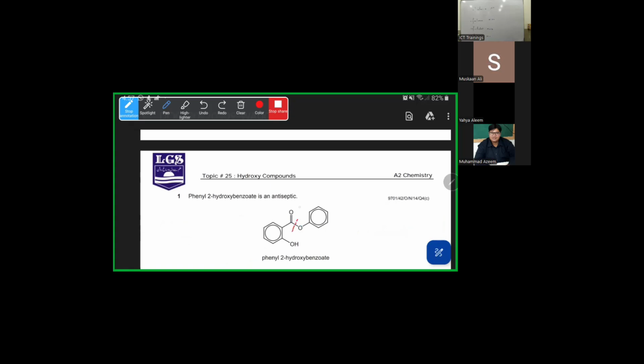If you do acidic hydrolysis, water is used, and OH attaches with the O and H attaches with the other O in acidic hydrolysis. But if you do basic hydrolysis with NaOH, so ONa would attach up here and H would attach up here, so this bond will break down. Okay, did you understand the method?